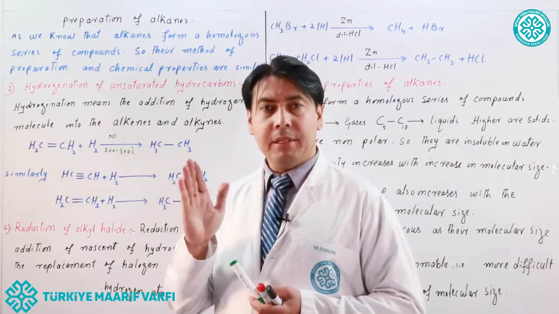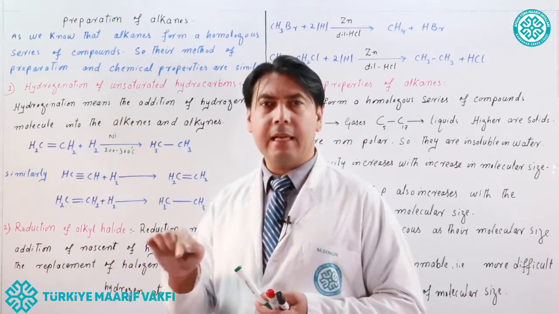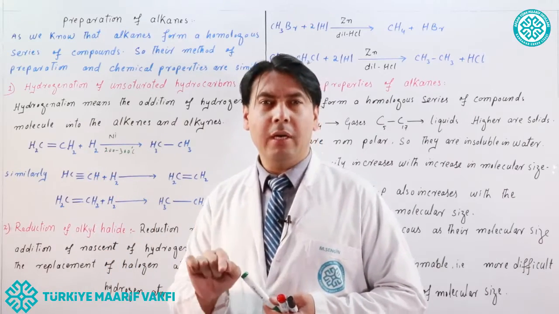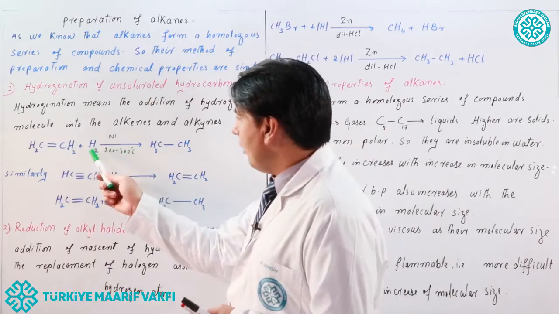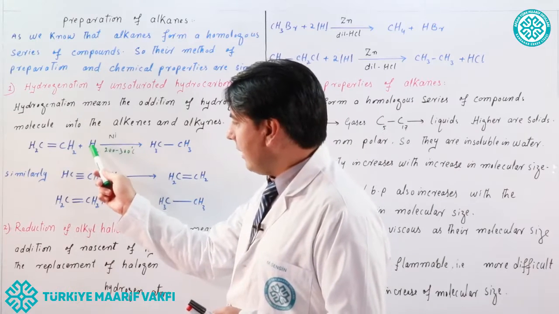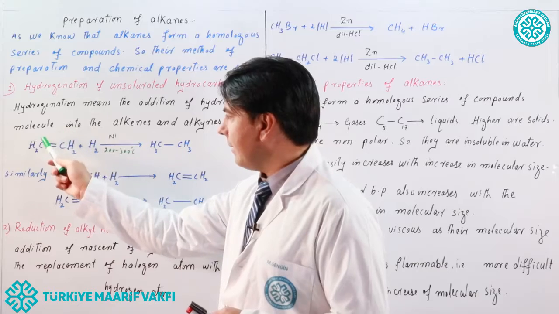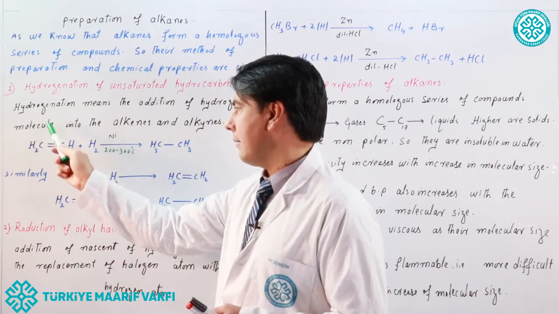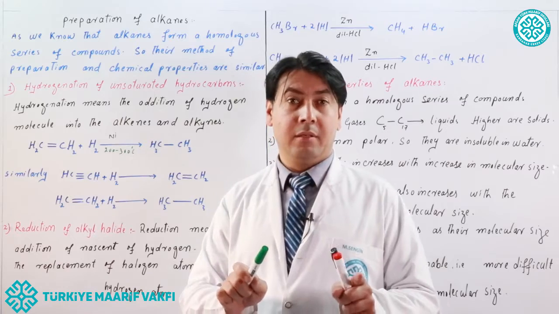Hydrogenation occurs in the presence of nickel as a catalyst and 200 to 300 degrees C temperature. The hydrogen molecule converts into two hydrogen atoms, and one hydrogen attaches to this carbon and another hydrogen attaches to this carbon by breaking this double bond, or pi bond.